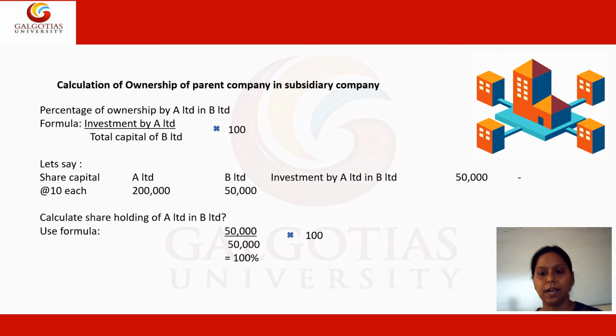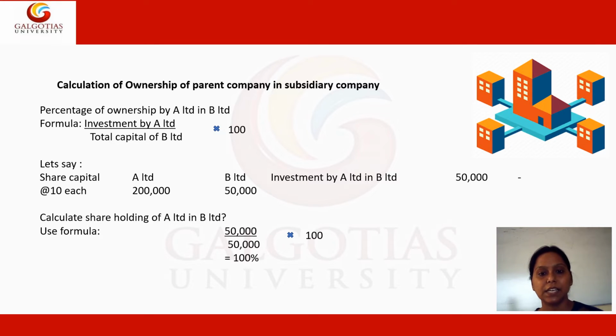So, how do we prepare that? For that sake, we have a certain formula to follow. The formula states the percentage of ownership by A Limited in B Limited. A is basically a parent company, which we can also refer to as a holding company, and B is the subsidiary company. In order to do the calculation, we will put investment by A Limited divided by total share capital of B Limited. While putting the formula, investment by A, the parent company, goes in the numerator, and in the denominator we will put the share capital of the subsidiary company, and that will be multiplied by 100.